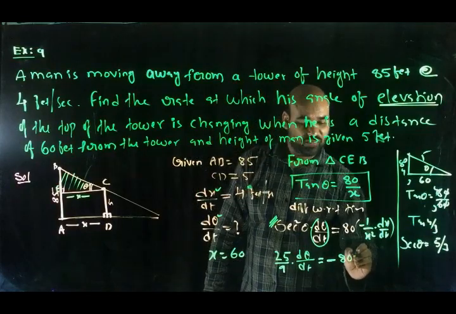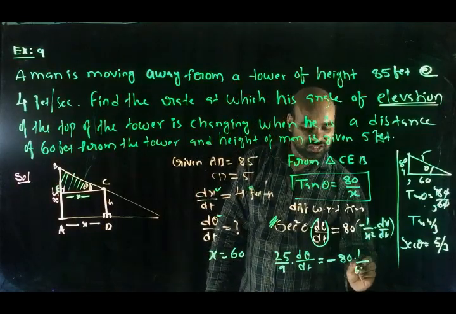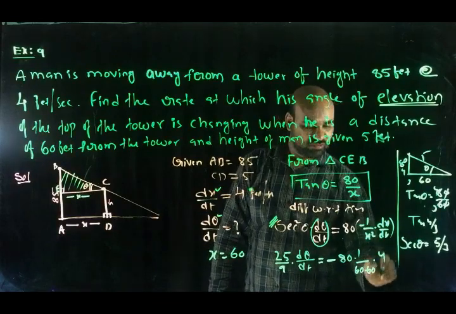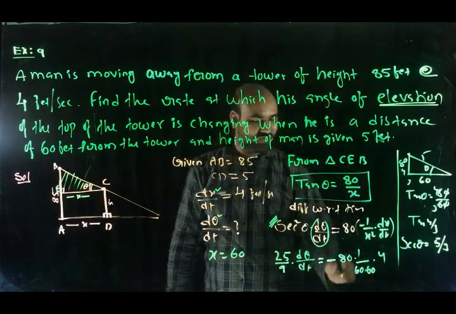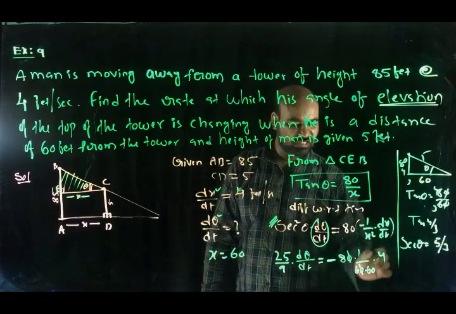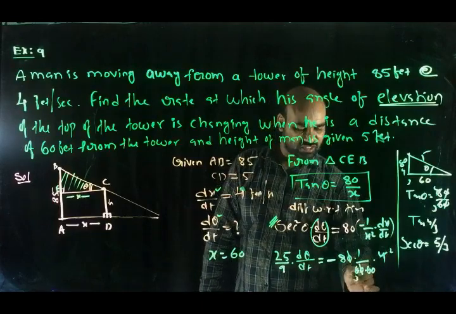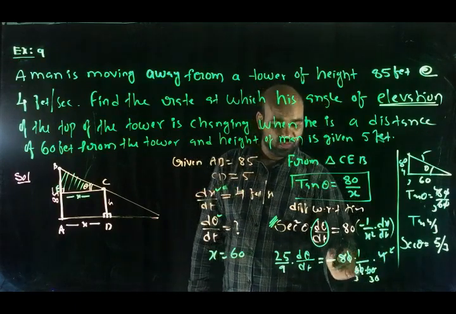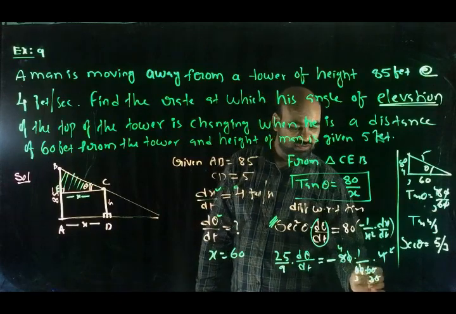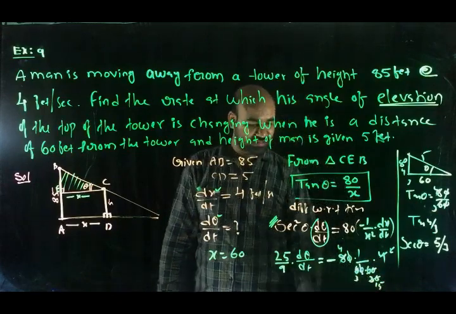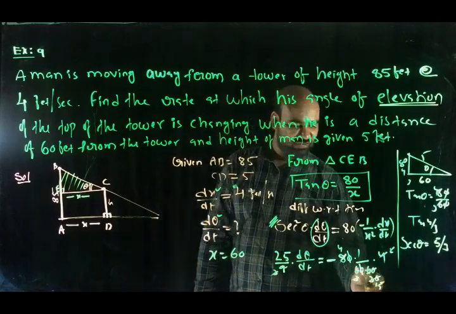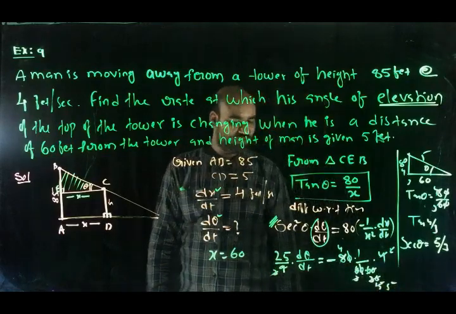Okay. Into 1 by x square, x means 60. 60 into 60 into dx by dt, 4. We need to simplify it. The 100s get cancelled. 2 2s are 2, 3 2s are 2, 2 4s are 2, 15s are 3, 3 3s are 3, 5s are, okay.